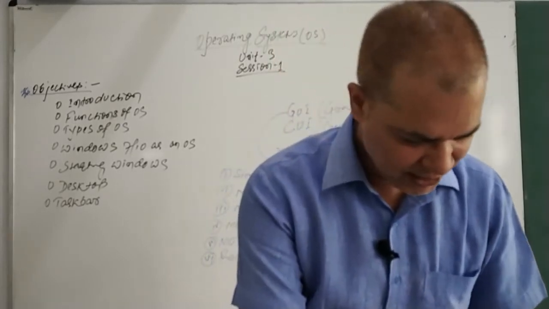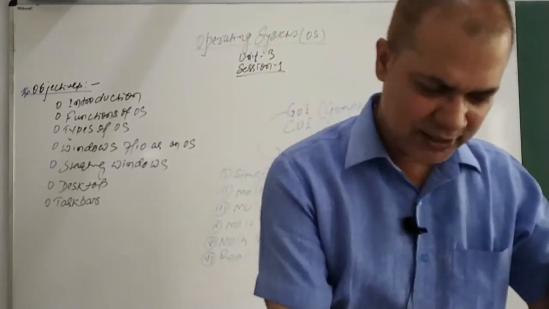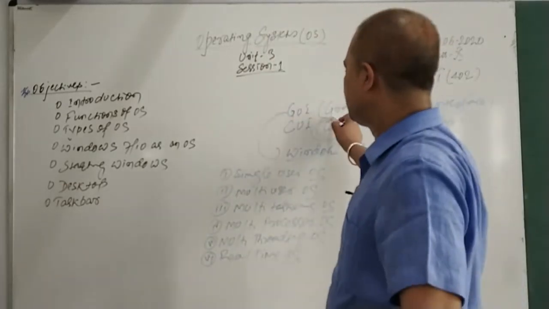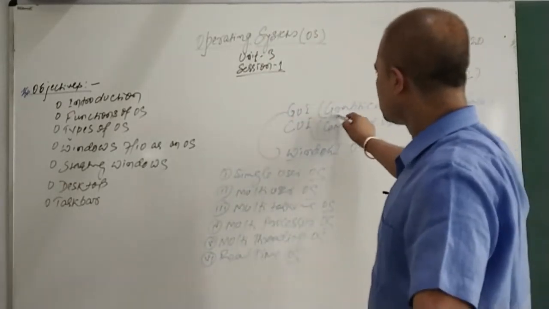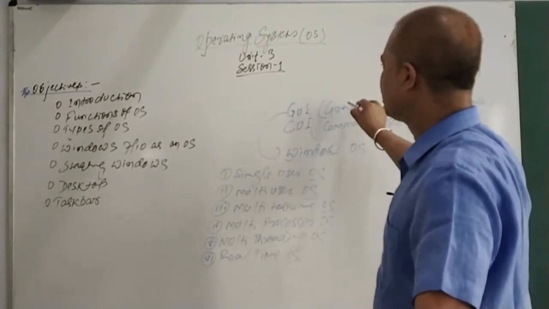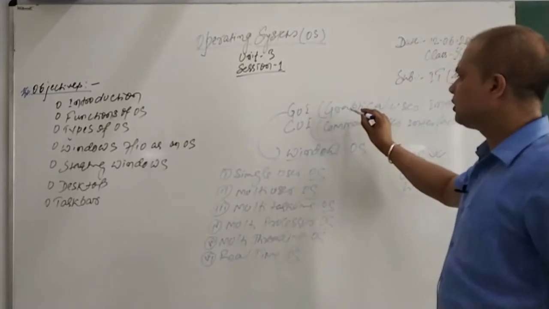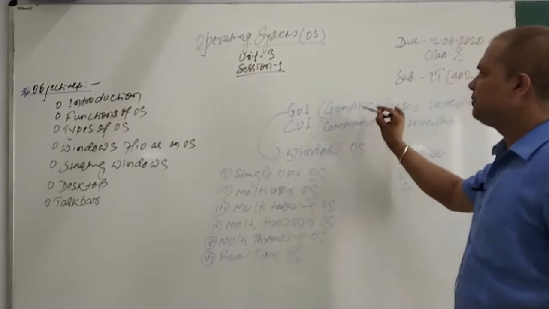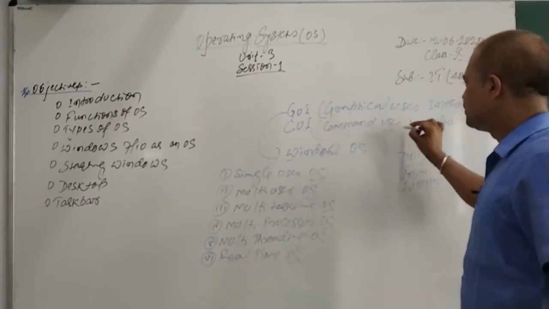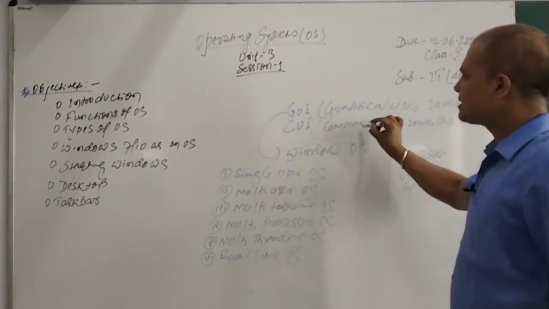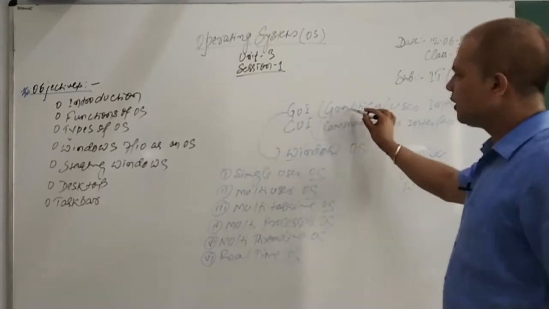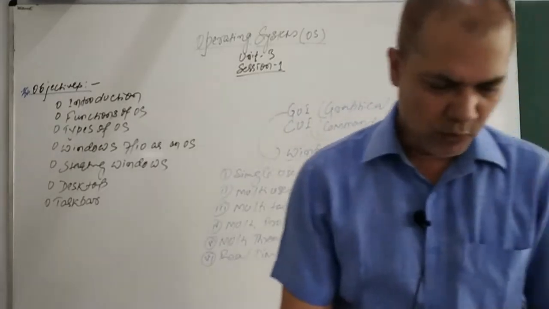Now, in your book, you have a graphical user interface, which I already talked about. A graphical user interface is a kind of OS where graphs, pictures or images act as an interface between you and your computer. Once a picture or graph acts as an interface between you and your computer, it's called GUI. And CUI, command user interface: once a command acts as an interface between you and your computer, then it's called a CUI. So I already discussed what GUI is.